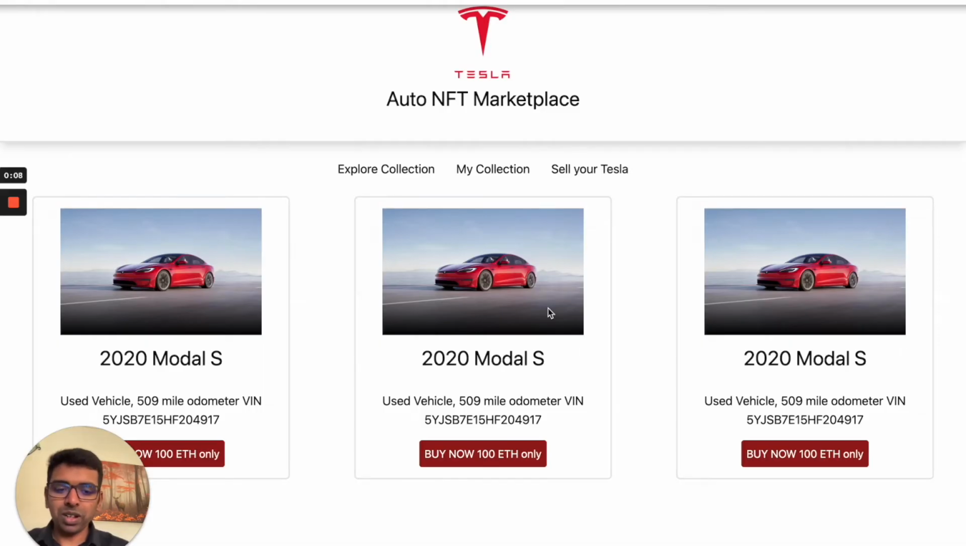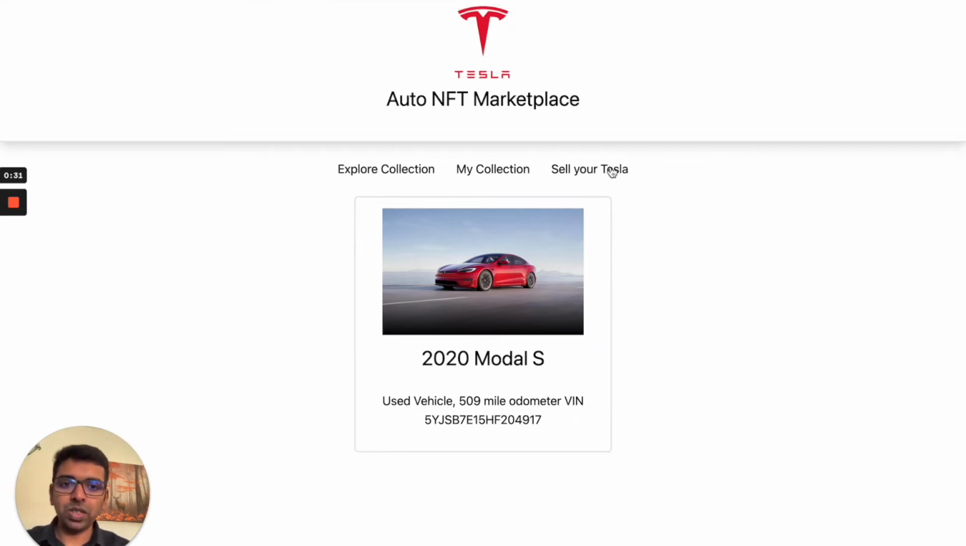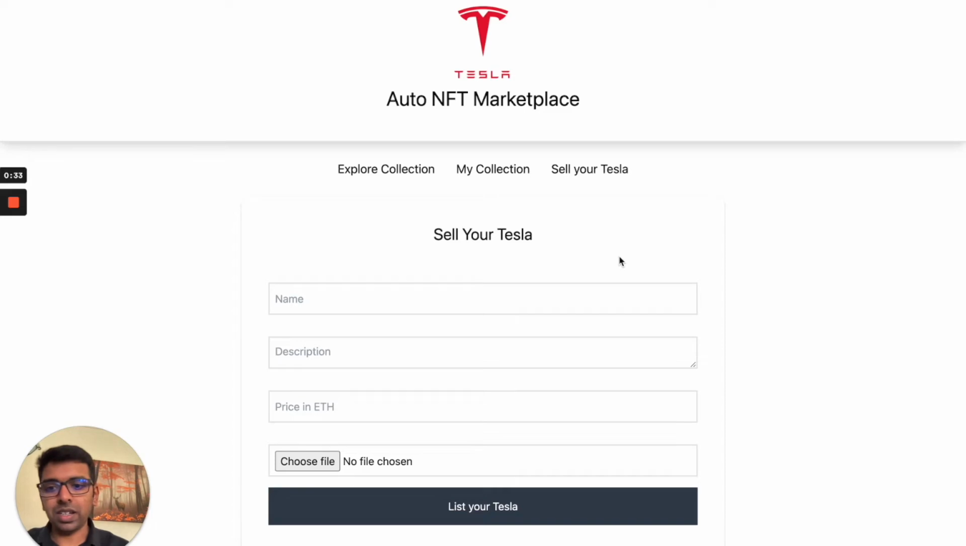With the magic of pre-recording, I managed to complete some of the things for our UI. So let me show you what I did so far. This is what our Tesla NFT marketplace would look like. We have a page to explore the collections, then a page to show my own collections, and finally a page to list your Tesla for sale.